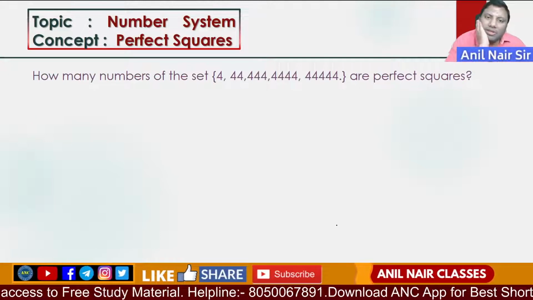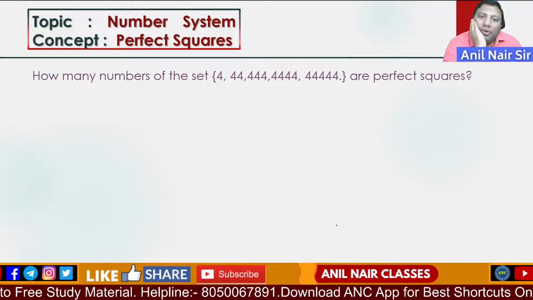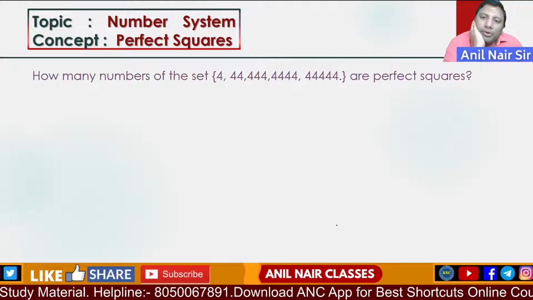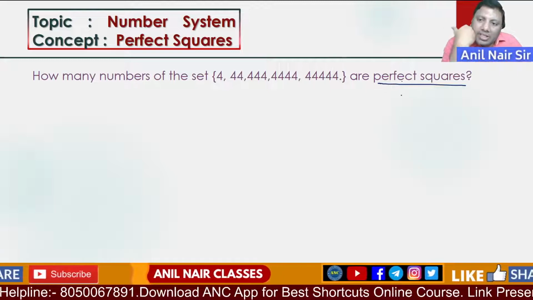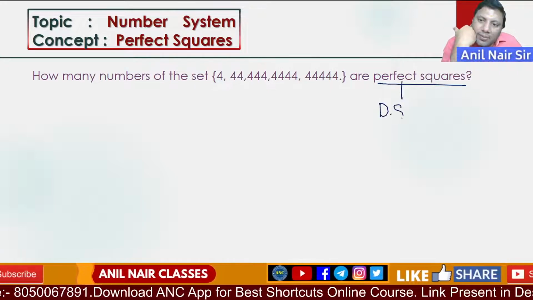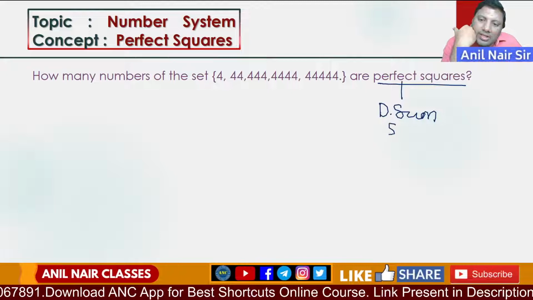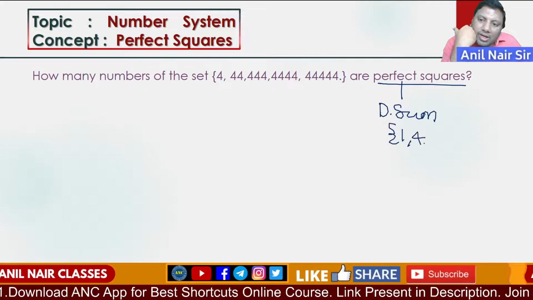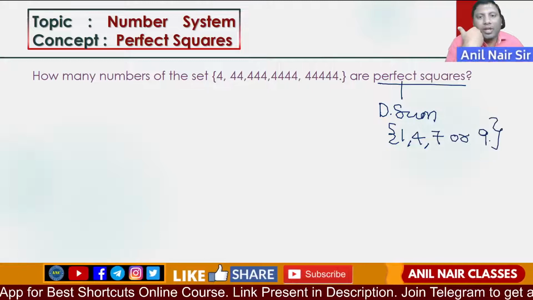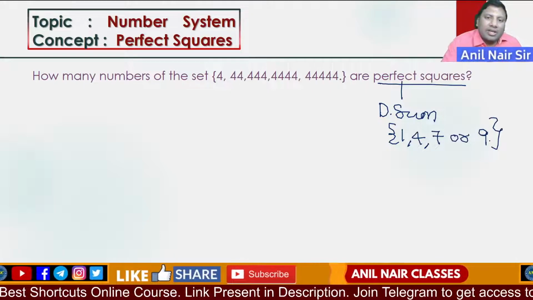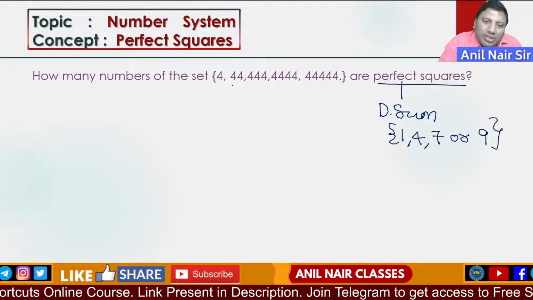How many numbers of the set 4, 44, 444, 4444, 44444 are perfect squares? Let us use the concept of a digital sum. The digital sum of a perfect square is always 1, 4, 7 or 9.